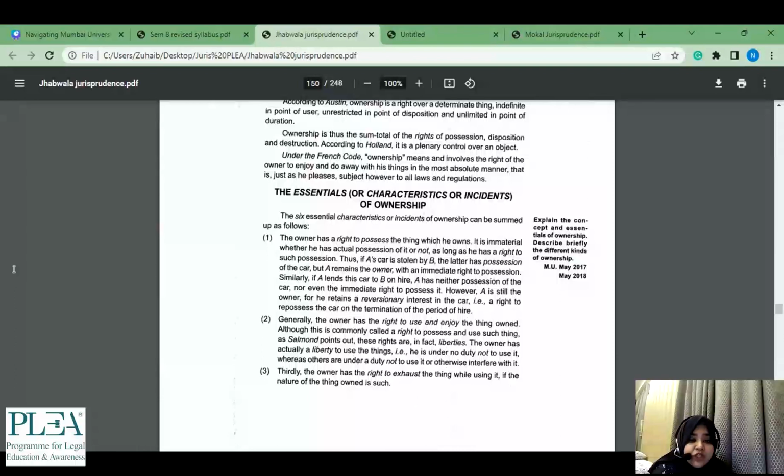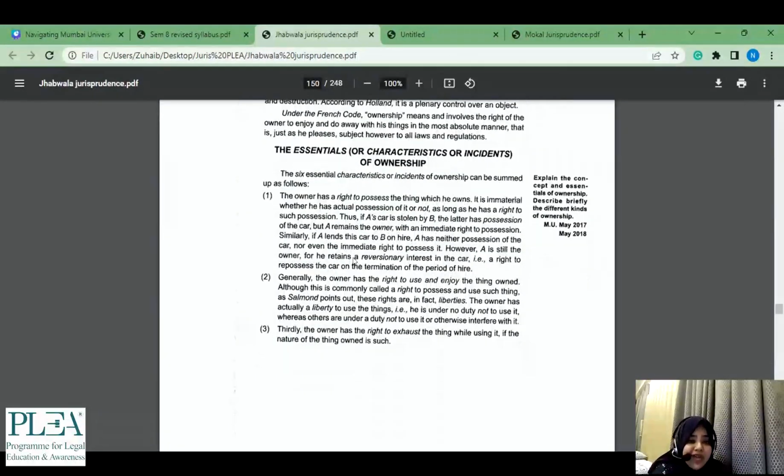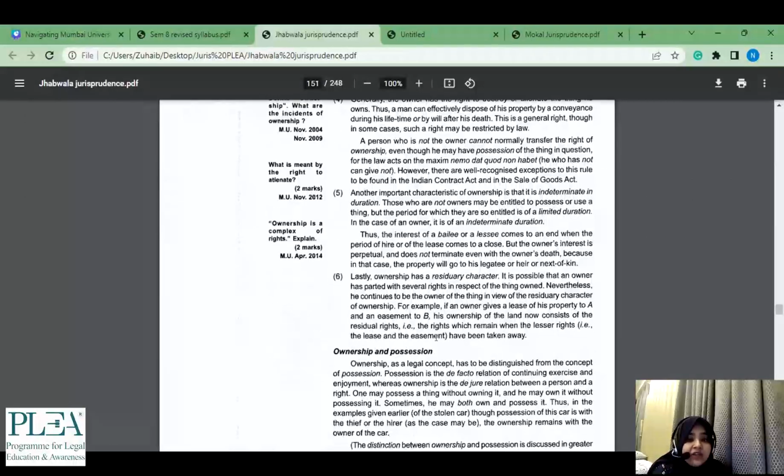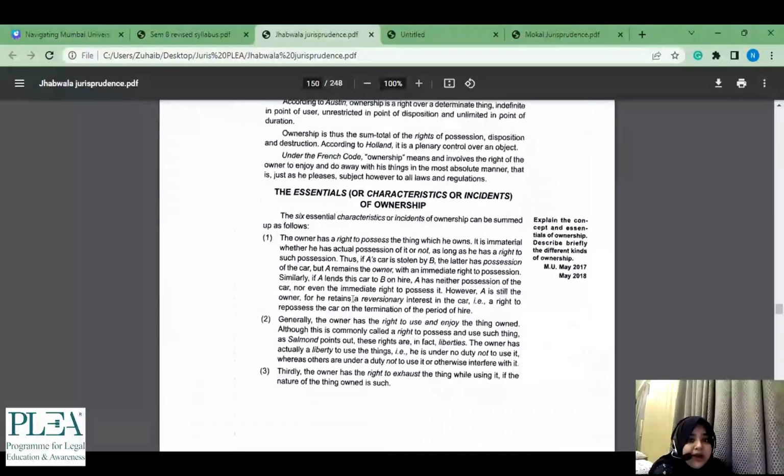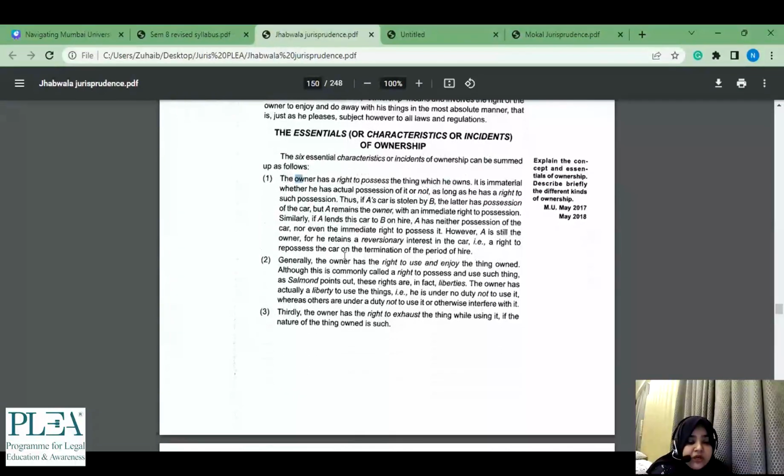So you can briefly just go through it. Maybe when you are attempting the 2 marker, you do not have the time to go through the entire thing and learn it. But what you can do is highlight the points. We can leave the illustrations for some time. If there are 6 essential characteristics, we know that we either have a 12 marker or a 5 marker, so at least a minimum of 4 we can read and move ahead. The owner has the right to possess the thing which he owns. Generally, the owner has the right to use and enjoy the thing owned.